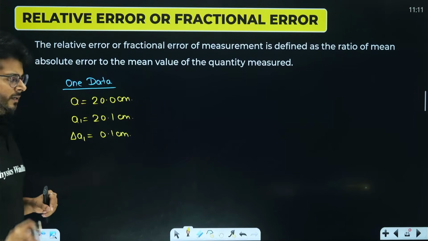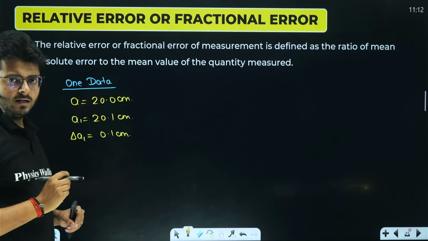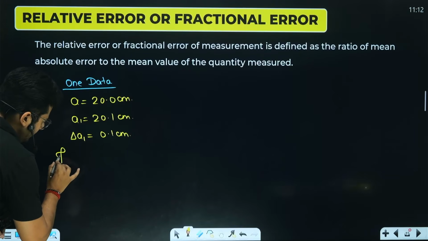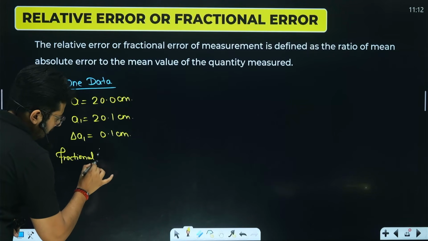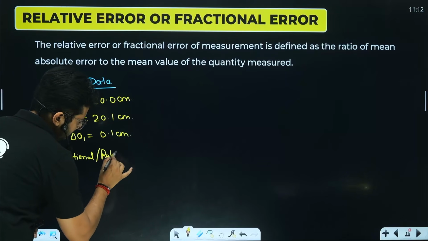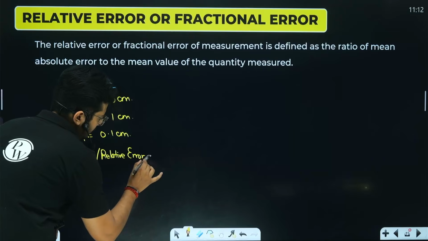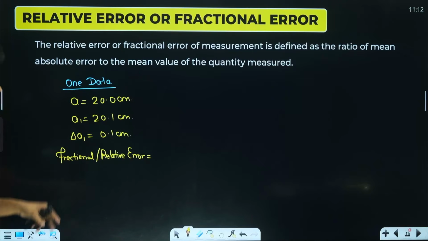In this situation, the relative error or the fractional error, if you have to write it down, what will you do? So in this situation, the fractional or relative error, how will you write it? Relative error will be, we can say, the absolute error in this situation relative to the true value. So delta A1